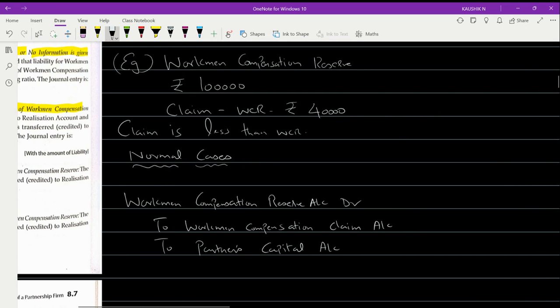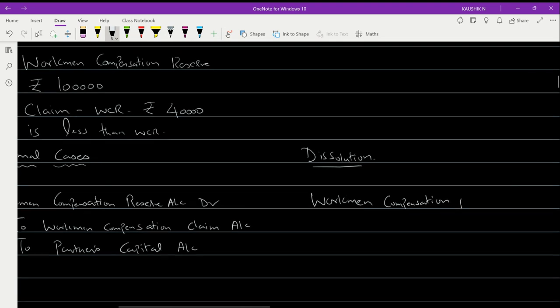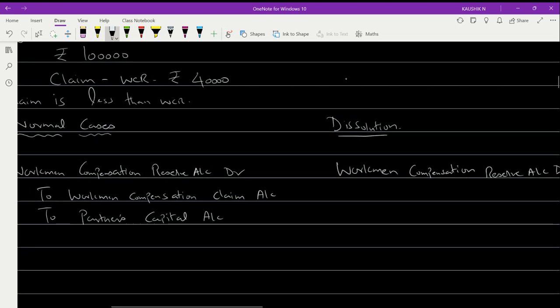But now, in case of dissolution, the entry will be as workman compensation reserve account will be debit, followed by that, in the place of this workman compensation claim, this is basically a liability.